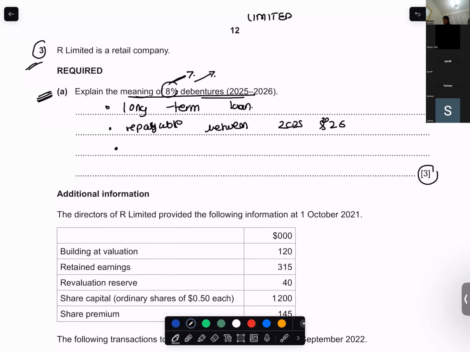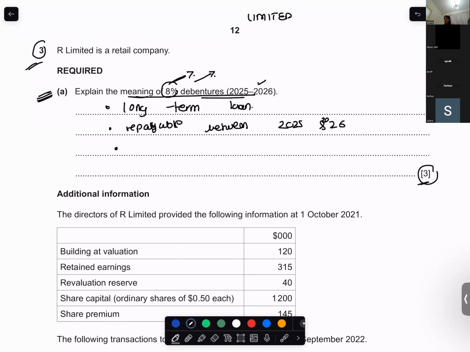Okay. Explain the meaning of 8% debentures. Tell me, what is 8% debentures? It's a long-term loan that a company gives, and in the question it says 2025 to 2026, so it's supposed to be paid between that time. But it is 3 marks. Debentures are long-term loans. It has to be repaid between this.